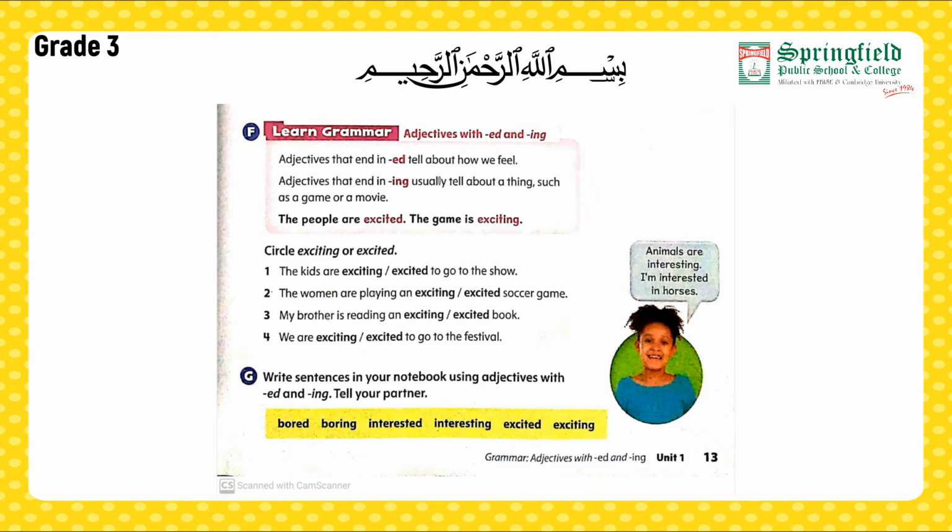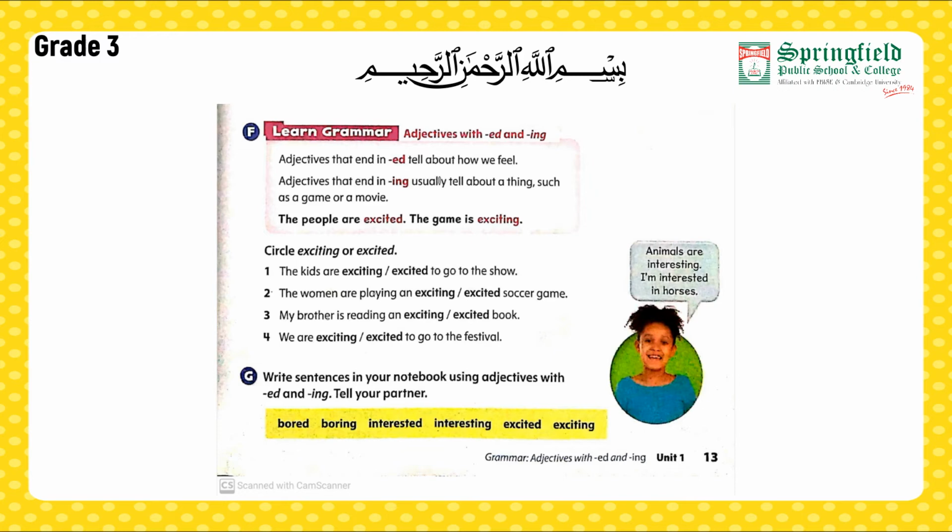Now for the first statement. The kids are excited to go to the show. Now, what are we going to write here? The kids are excited to go to the show, as they are telling us about the feelings of the kids. I hope you are able to solve the next three statements.